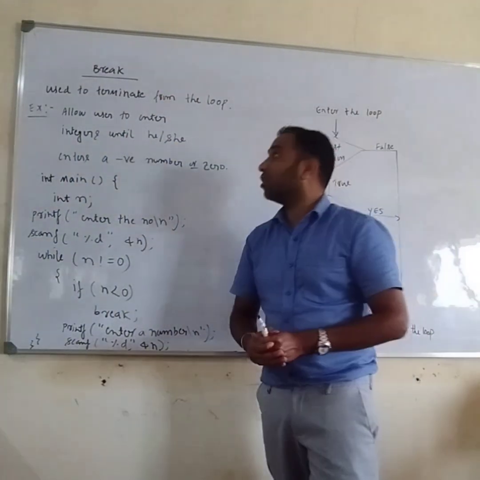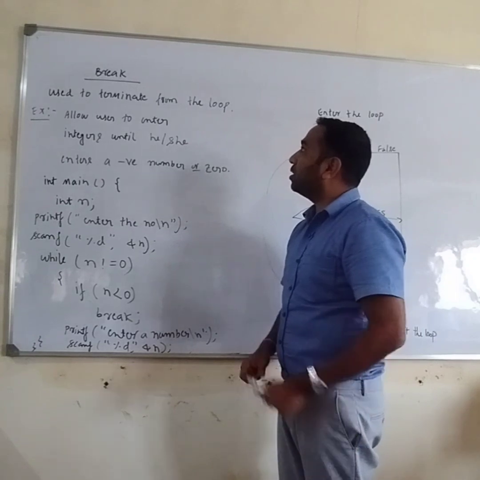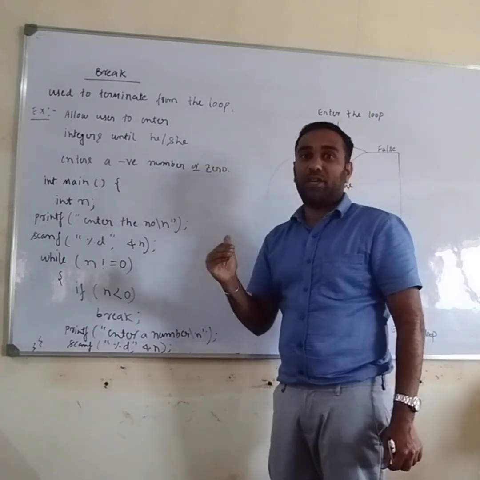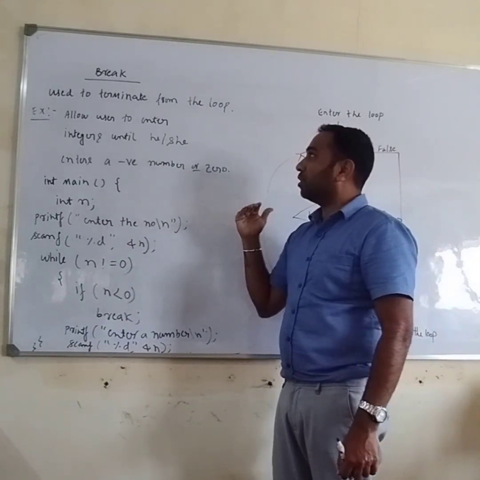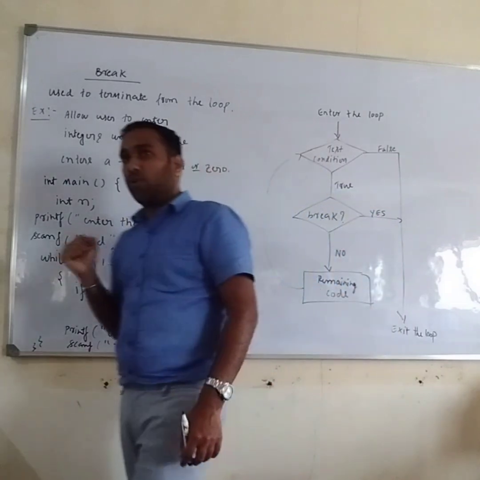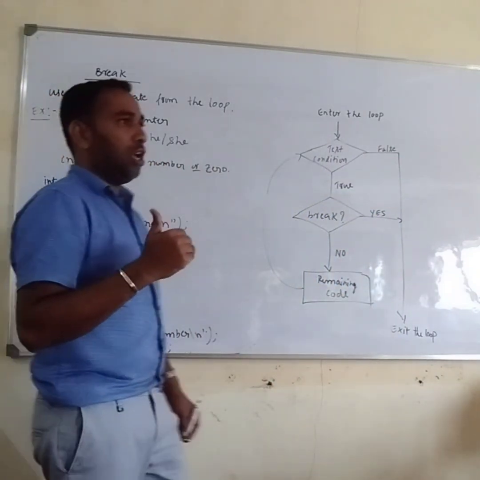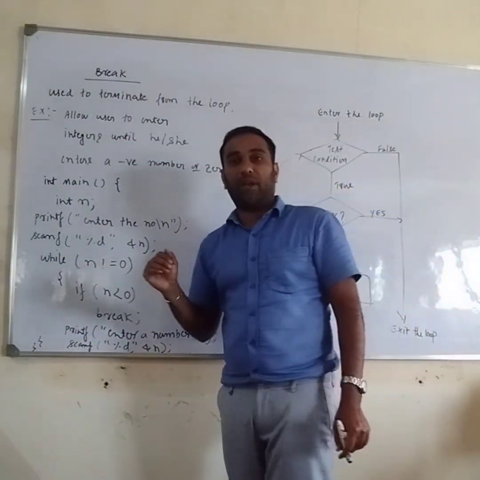So in this session, we will discuss the break statement. The break statement is the keyword we use to terminate from the loop. It's called the break statement. There are two confusing statements in the C programming language, break and continue. Compared to the previous section on C loop structures, this is one of the more confusing statements used in C.